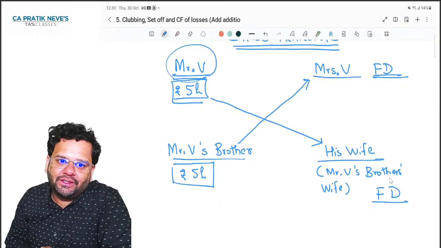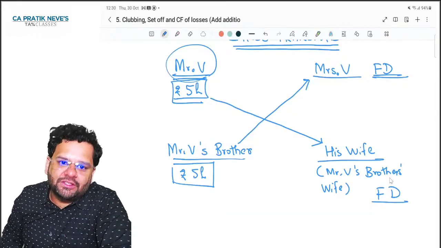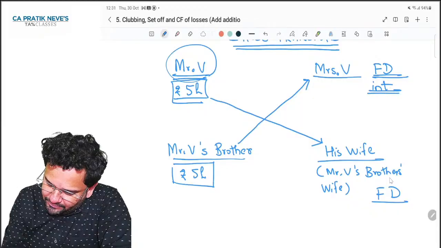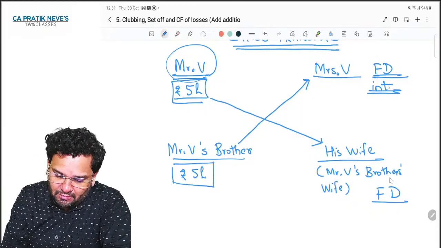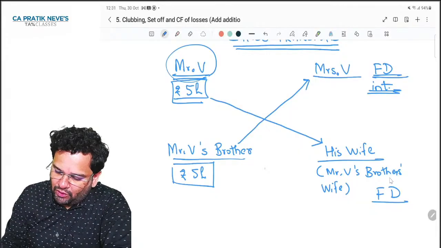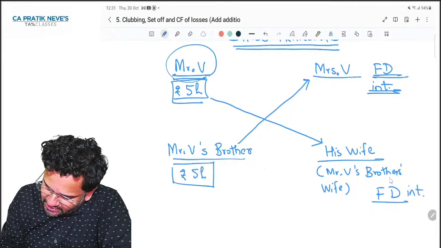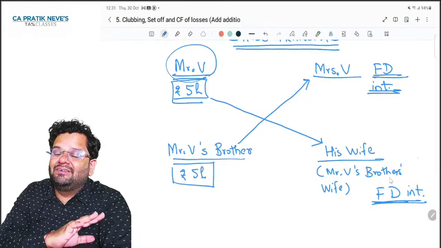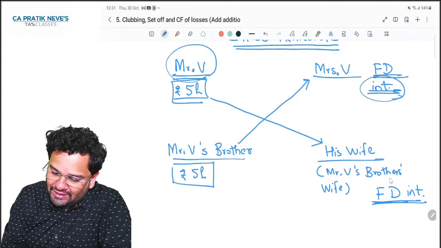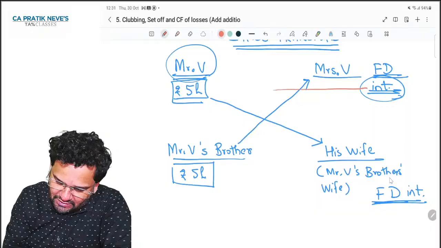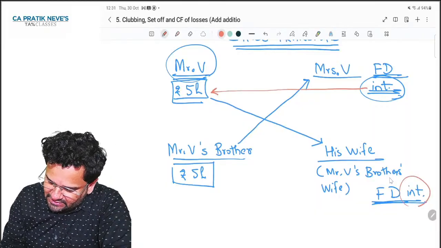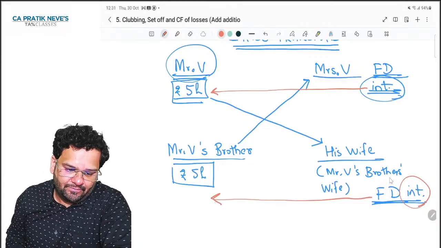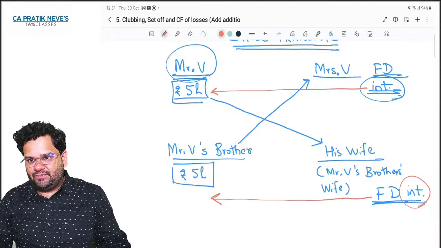Government says nothing doing. We know that you are trying to fool us. So now, whatever interest is earned on this FD, that FD might be from Mr. V's brother's amount, and whatever interest is earned on this FD might be on Mr. V's gifted amount, but nothing doing. That interest will get clubbed. So this interest will get clubbed in hands of Mr. V, and this interest will get clubbed in hands of Mr. V's brother, because these are not genuine gifts, isn't it?